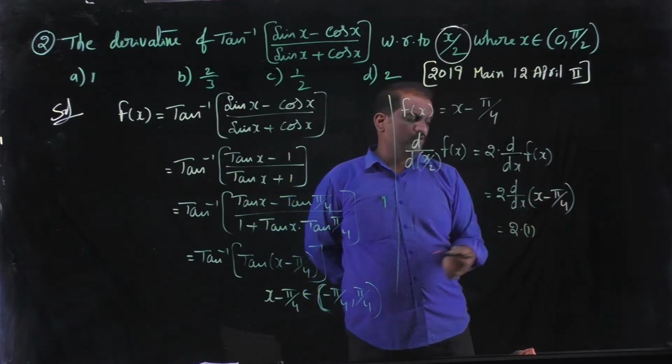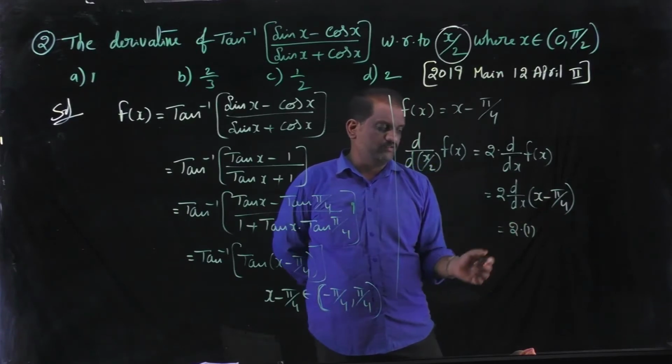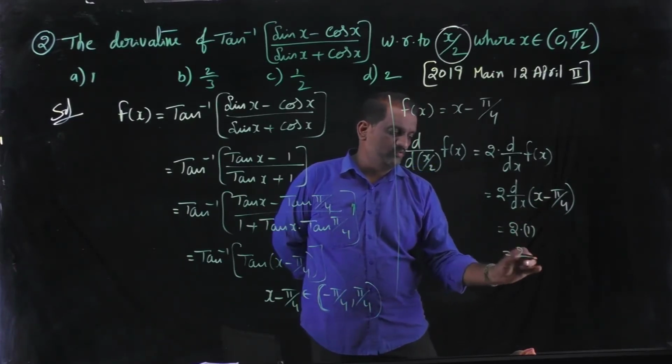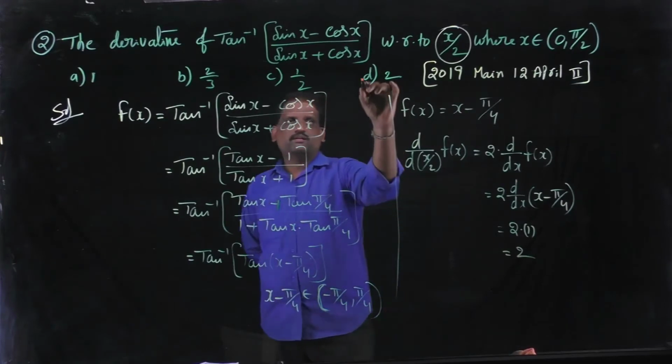Differentiation of pi by 4 is 0, there is no need to write the 0. Then the answer is 2. Option D is the correct option.